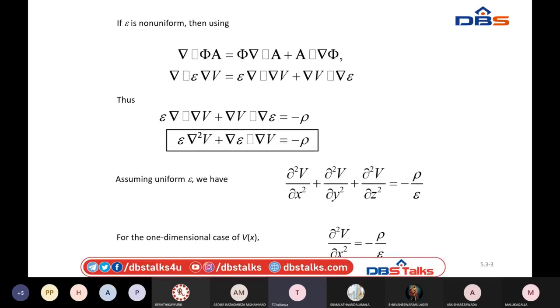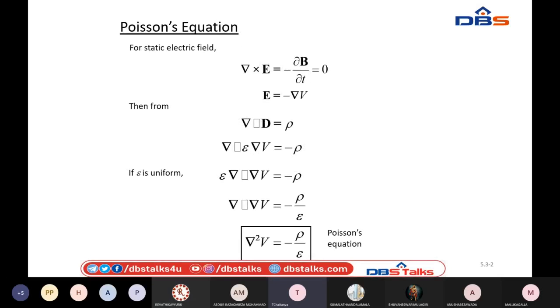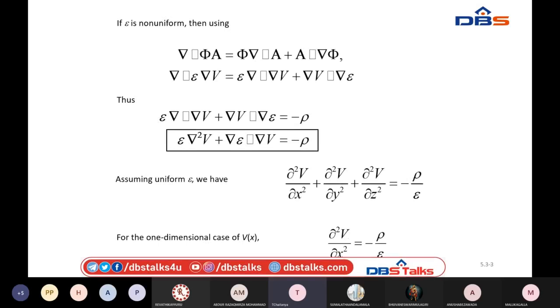You can expand delta square V. Delta square V means dou square V by dou x square, plus dou square V by dou y square, plus dou square V by dou z square, equals minus rho by epsilon. So along the x direction, dou square V by dou x square equals minus rho by epsilon.